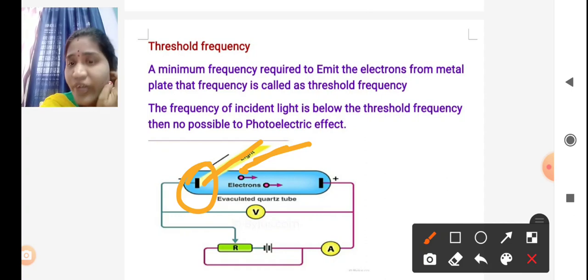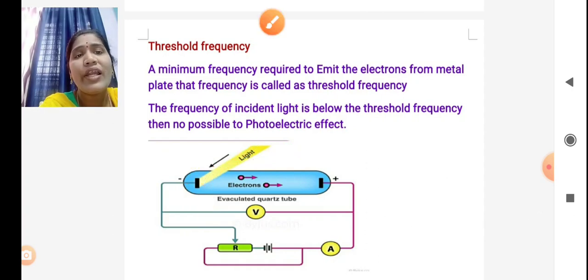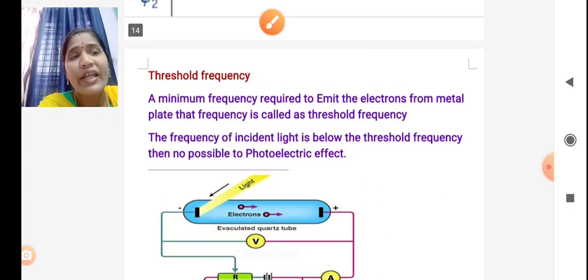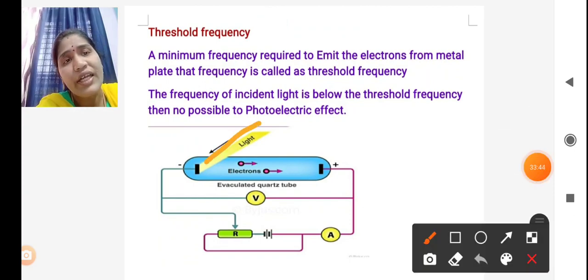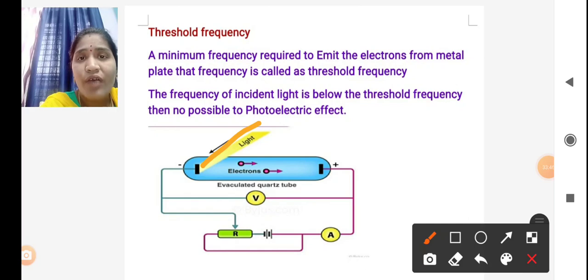For example, if we have extra energy, we can do extra work. If we have less energy, we cannot do the extra work. Similarly, the incident light should have the minimum frequency, or more than the minimum frequency.